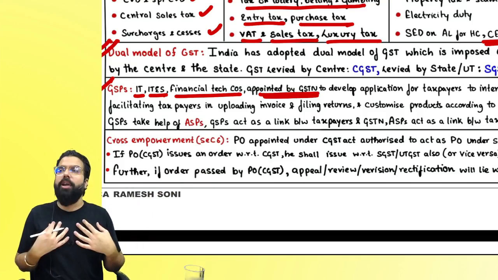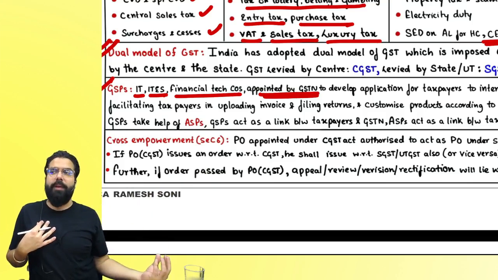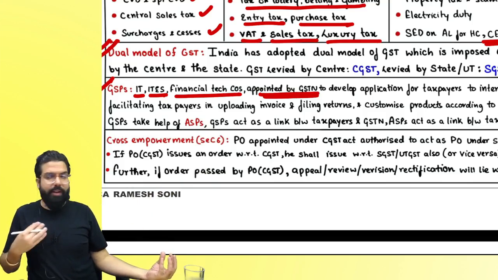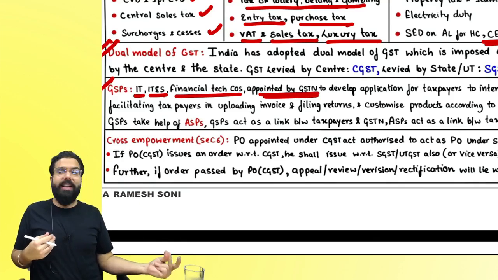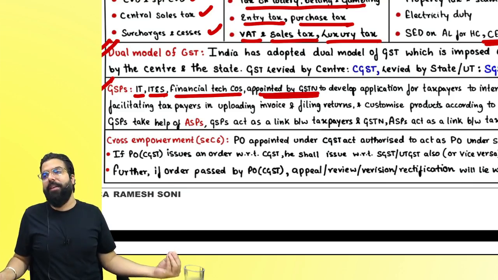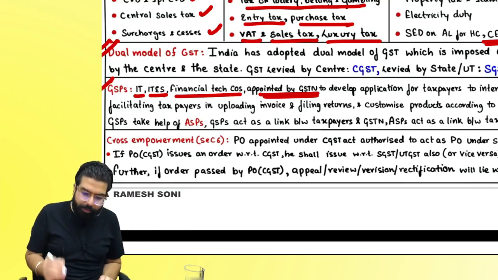Now, they can't develop the software themselves, they take the help of ASPs. ASPs are acting as a link between them and the taxpayers and the GSPs. Who is acting as a link? ASPs, application service providers. Are we clear, everyone?